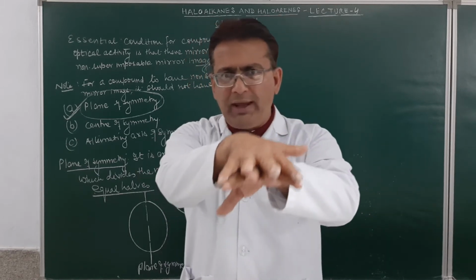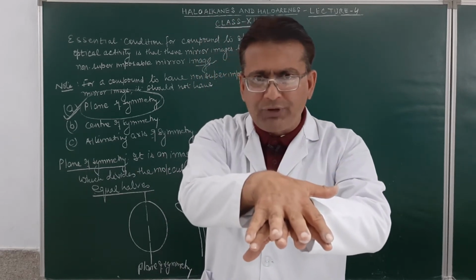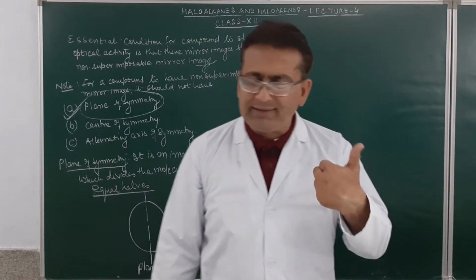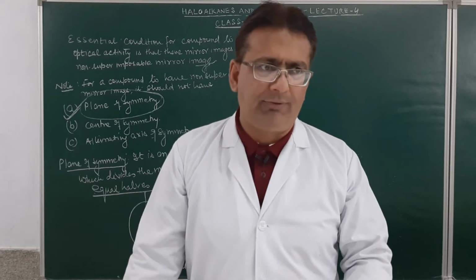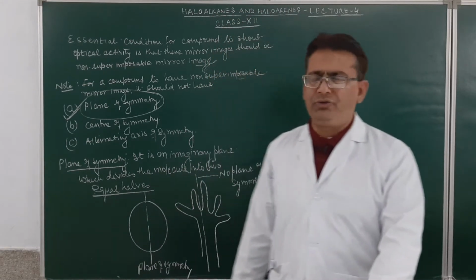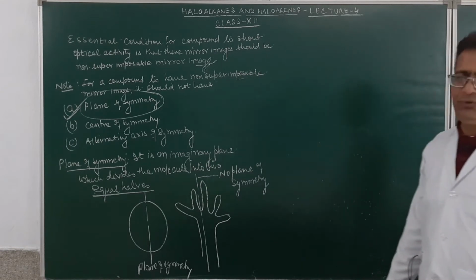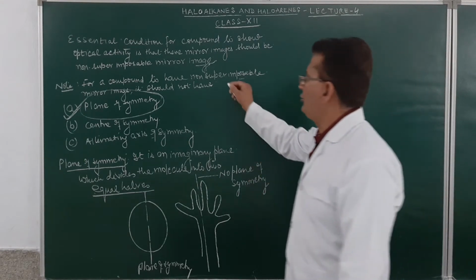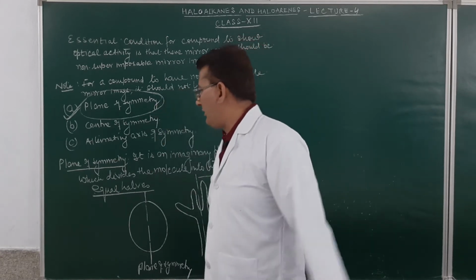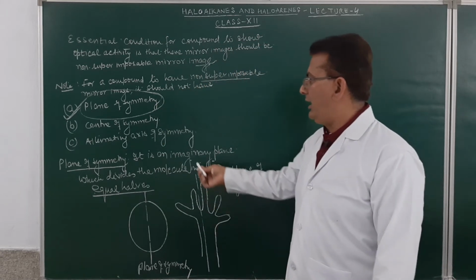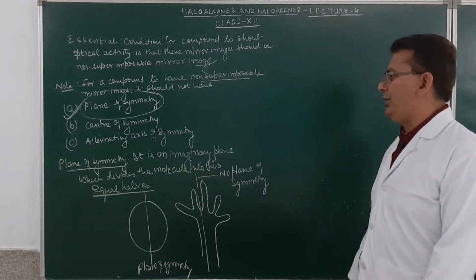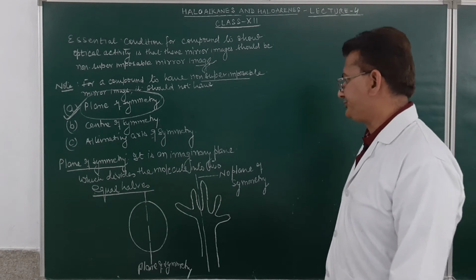I mean to say they do not have a plane of symmetry, so their mirror images are non-superimposable. So those compounds will be optically active. Optically active means they may rotate the light either toward the right side or towards the left side. So for a compound to have a non-superimposable mirror image, it should not have a plane of symmetry. Plane of symmetry is an imaginary plane which divides the molecule into two equal halves.